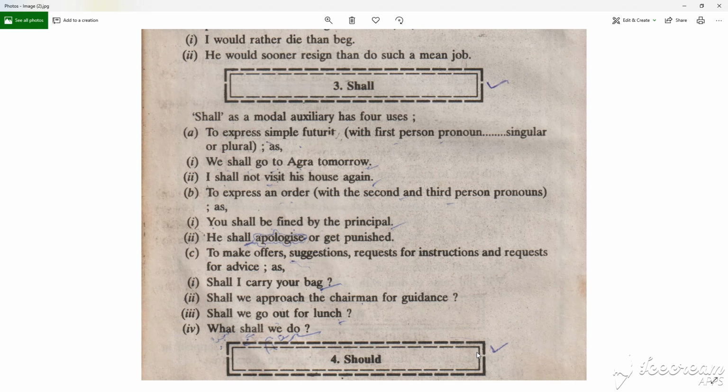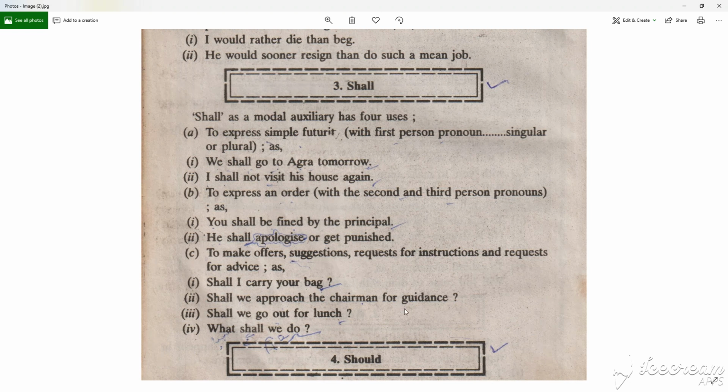And the second one, to express an order with the second and the third person pronouns, as: You shall be fined by the principal. He shall apologize or get punished. Third, to make offers, suggestions, requests for instructions and requests for advice, as: Shall I carry you back? Shall we approach the chairman for guidance? Shall we go out for lunch? What shall we do? That is all about the shall.